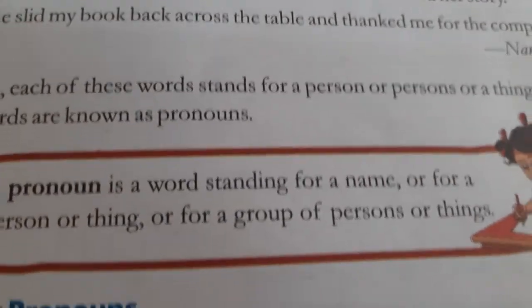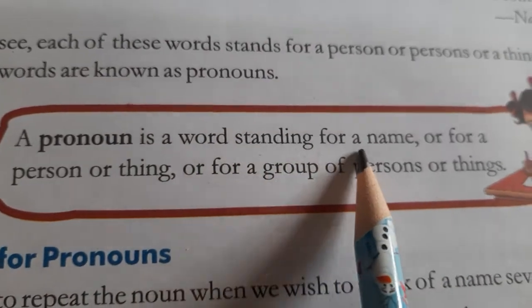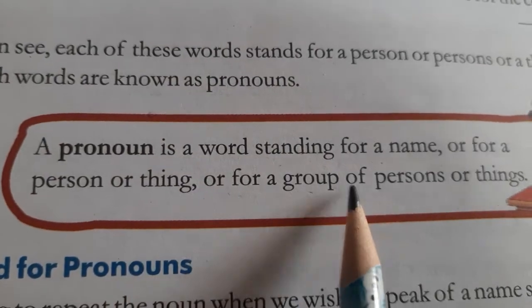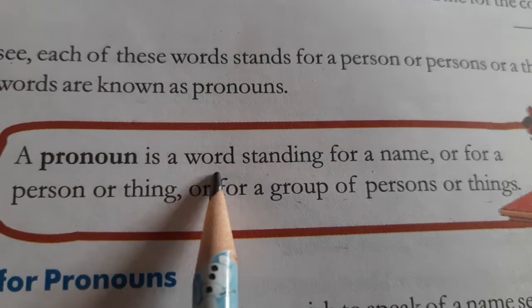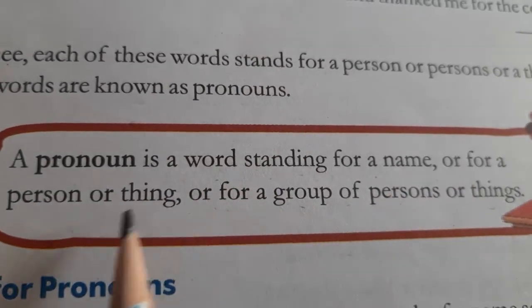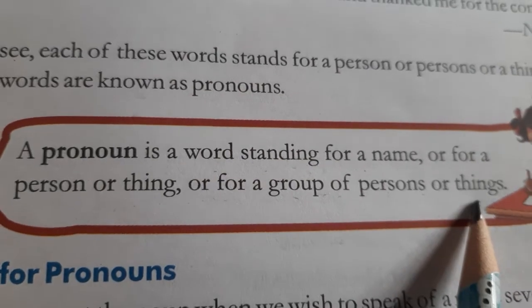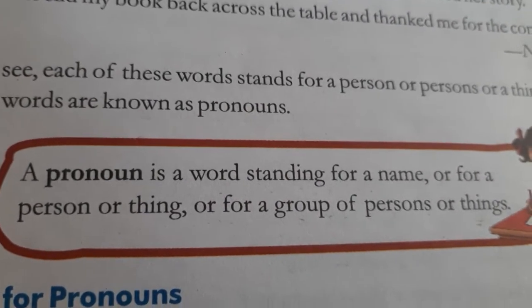Let us see the definition that has been marked. A pronoun is a word standing for a name or for a person or thing, or for a group of persons or things. That is a word which stands for a name or for a person or thing, or for a group of persons or things. So it can even stand for a group of persons or things.